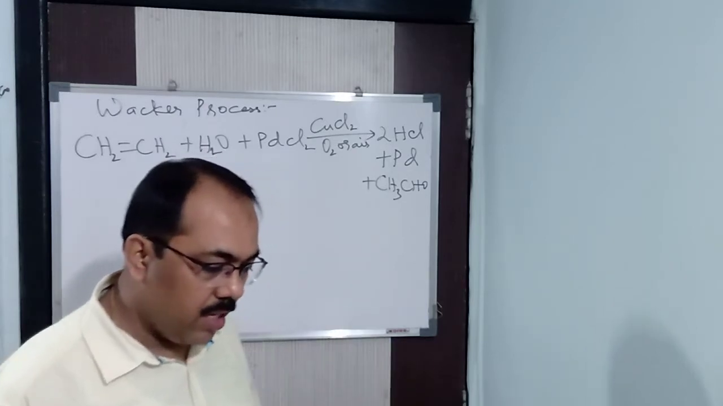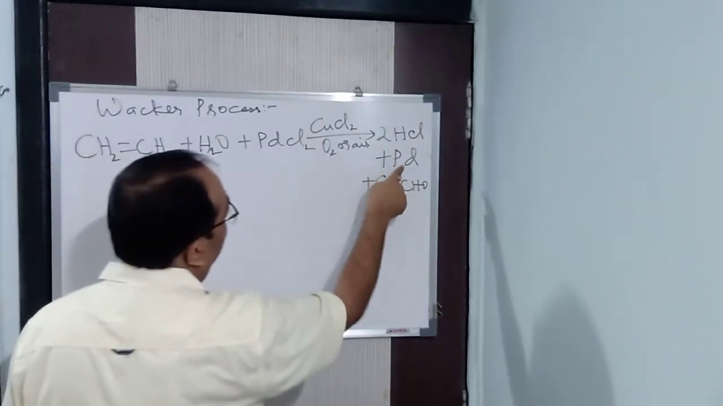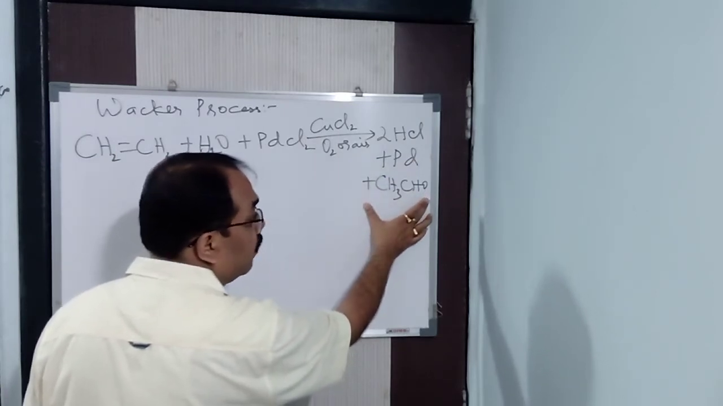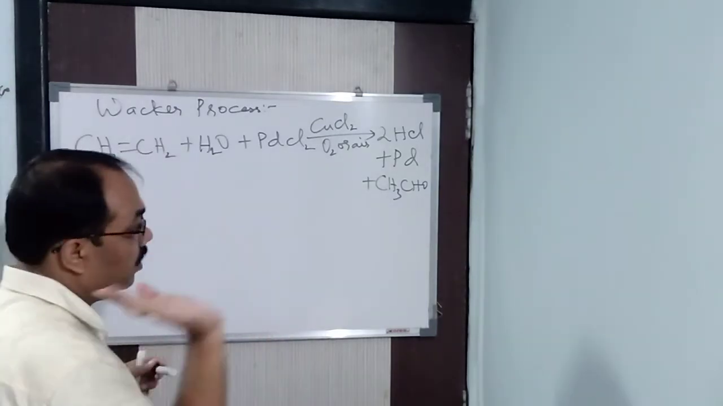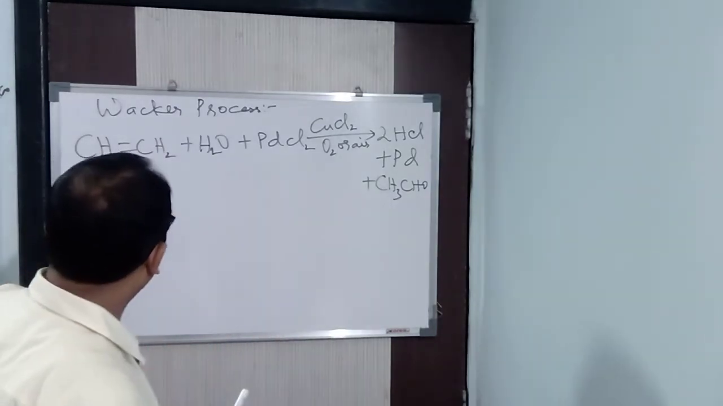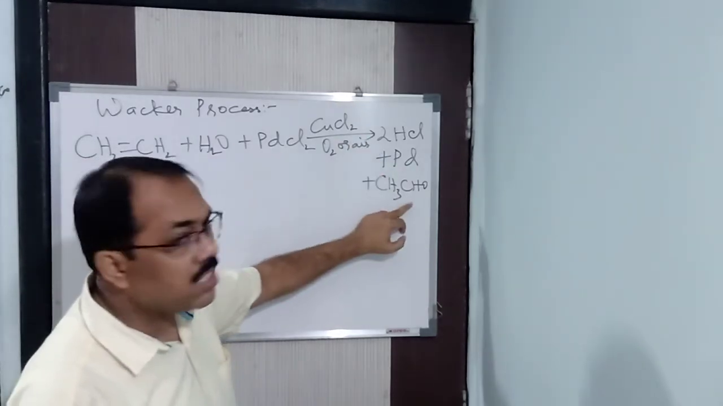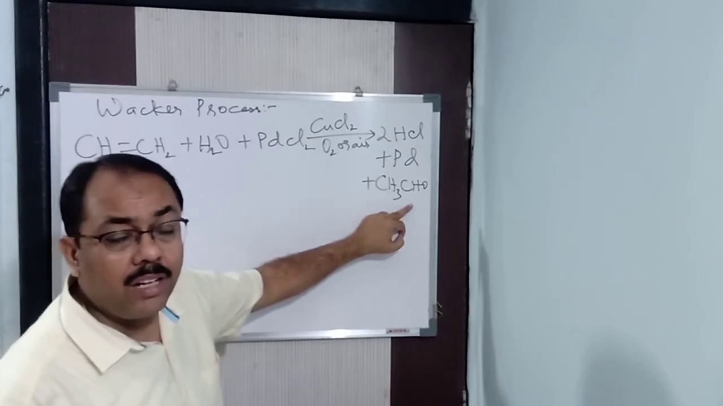Correct? If you take propene here, then what will you be getting? 2HCl plus Pd plus acetone, CH3COCH3. Three carbon atoms. So the OH group will be added to the second carbon atom. Already we have seen it. Clear? So if I take propene, you will be getting HCl, Pd, the same thing, and instead of acetaldehyde, you will be getting acetone. You can write it and see.